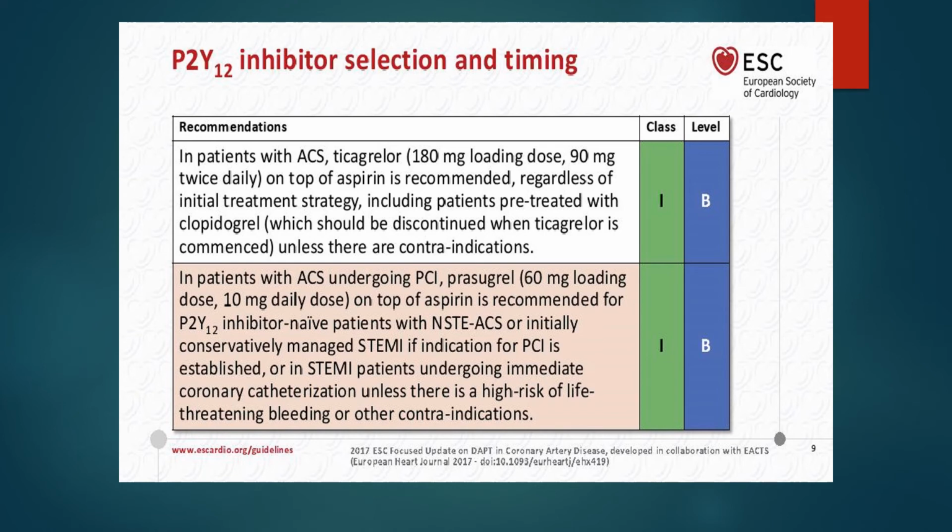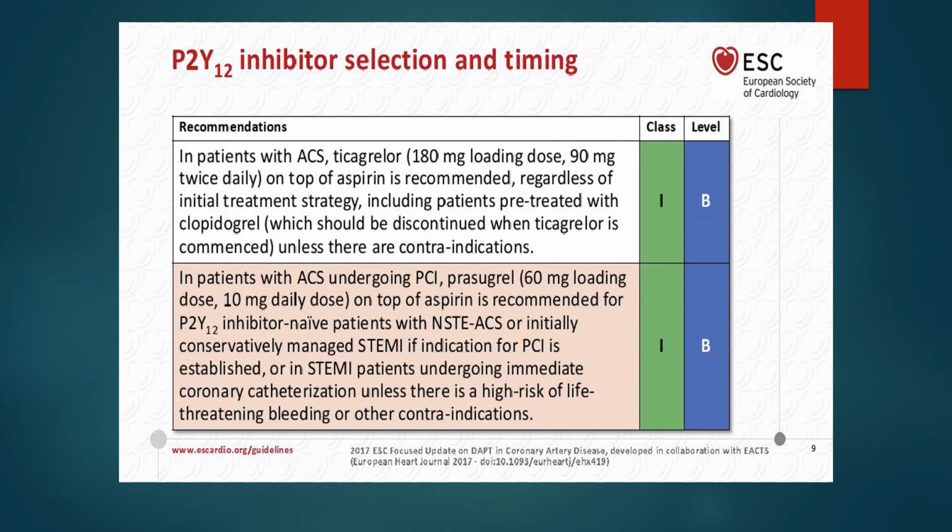The P2Y12 inhibitor selection and timing according to the update of the European Society of Cardiology guidelines: in patients with acute coronary syndrome, ticagrelor 180 mg loading dose, 90 mg twice daily on top of aspirin is recommended, regardless of initial treatment strategy, including patients pre-treated with clopidogrel. Okay, and this is almost like the previous one, but it's for prasugrel.